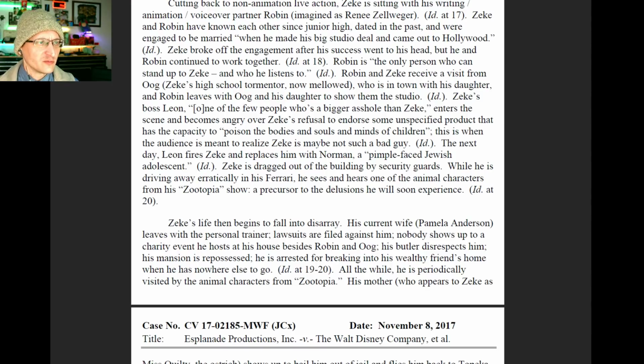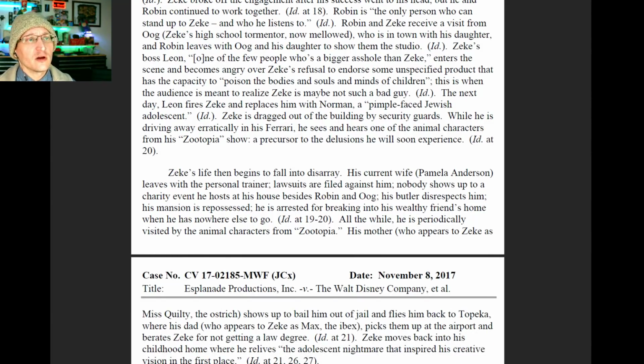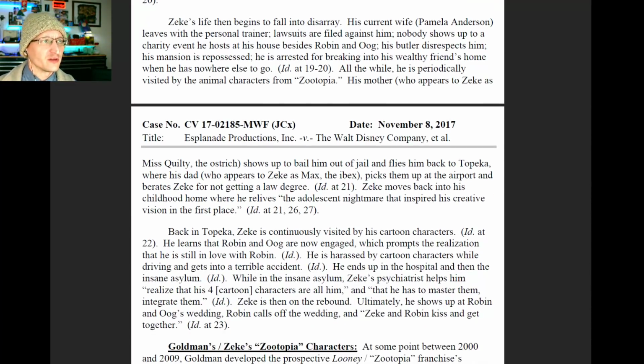This is when the audience is meant to realize that Zeke is maybe not such a bad guy. The next day, Leon fires Zeke and replaces him with Norman, a pimple-faced Jewish adolescent. Zeke is dragged out of the building by security guards. While he is driving away erratically in his Ferrari, he sees and hears one of the animal characters from his cartoon Zootopia show, a precursor to the delusions he will soon experience.